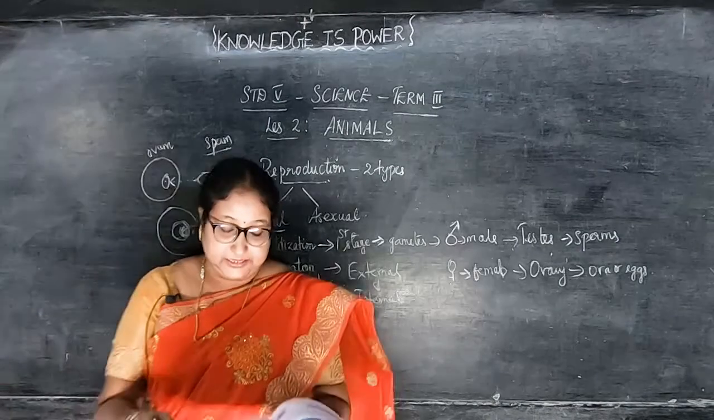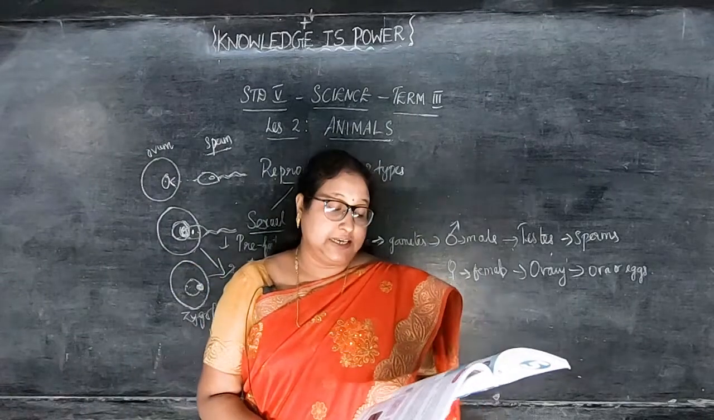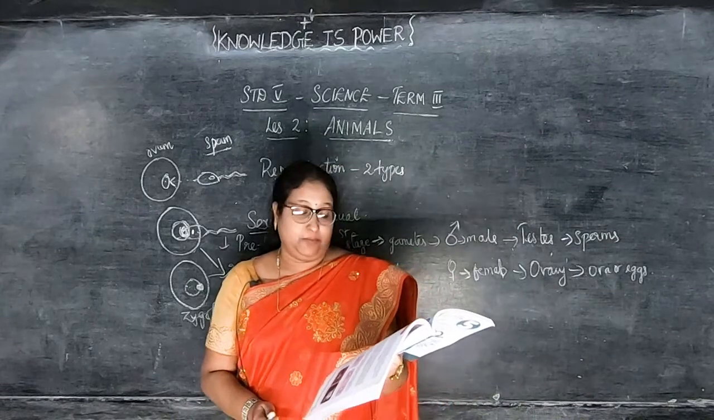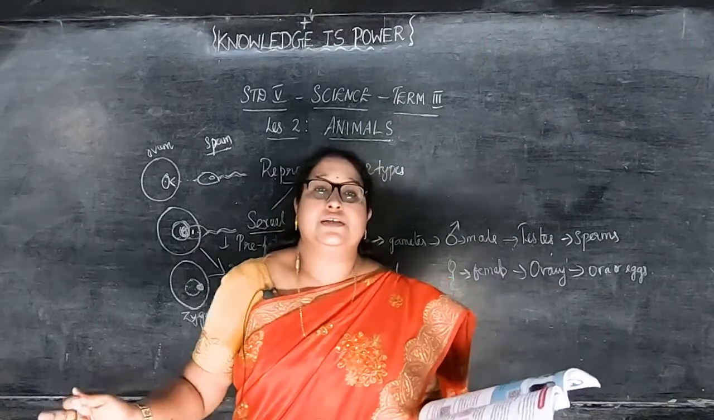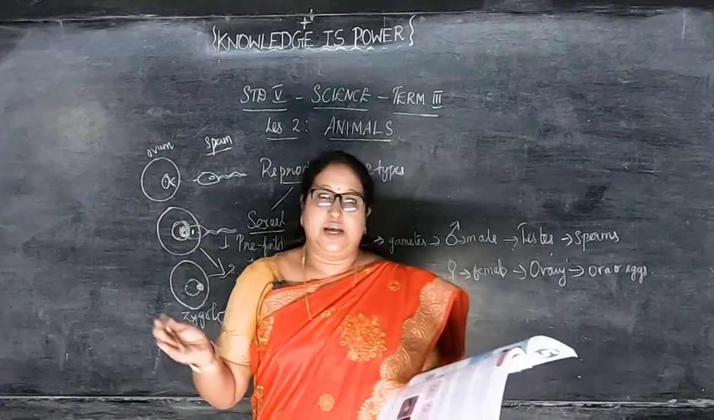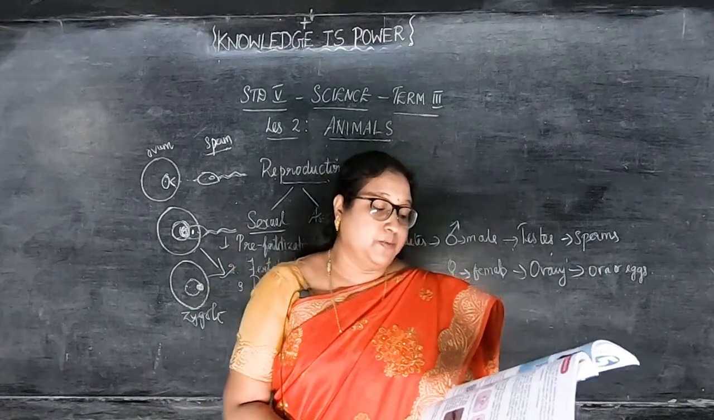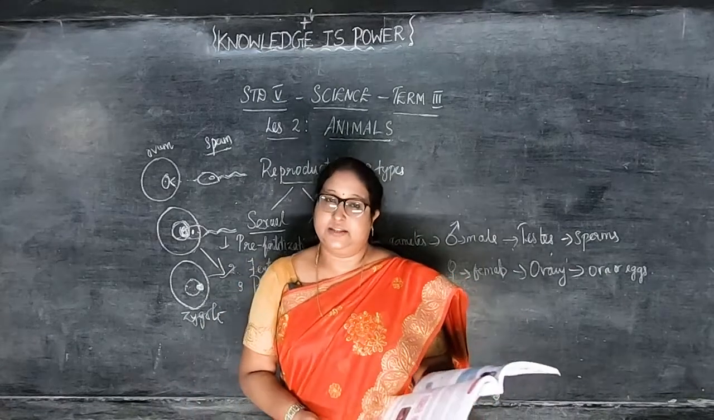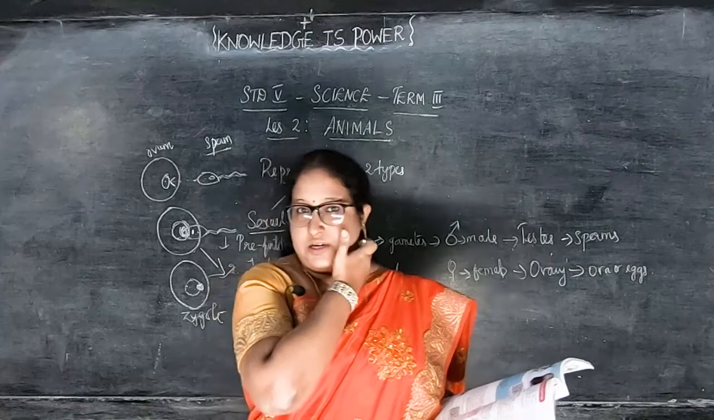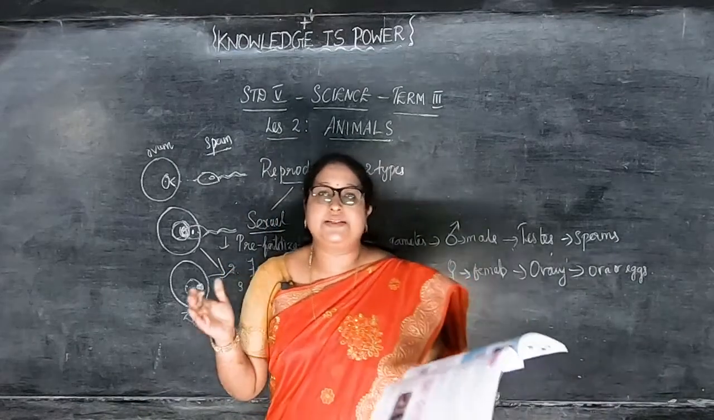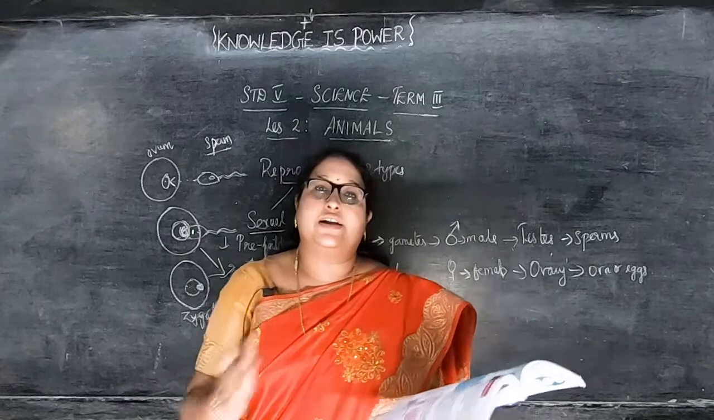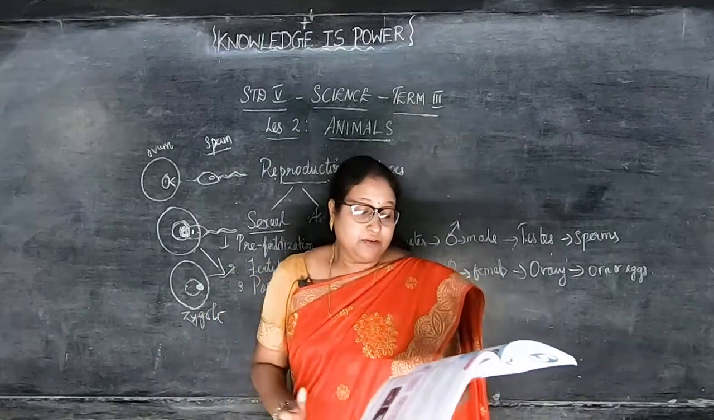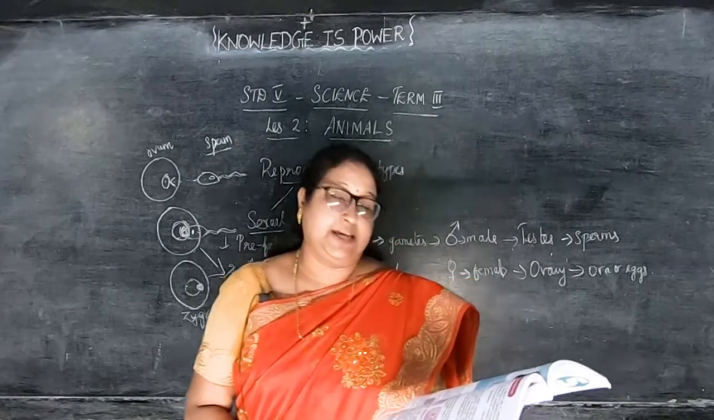External fertilization takes place outside the animal's body and usually takes place in aquatic environments. Aquatic environments means those which live in the water, where both eggs and sperms are released into the water. So at that time, the sperm and the egg are both released into the water. That is external. Fertilization in frogs and fish takes place by this method.